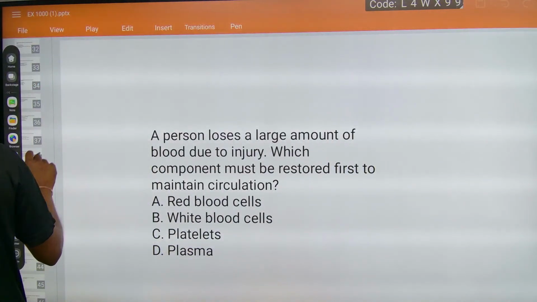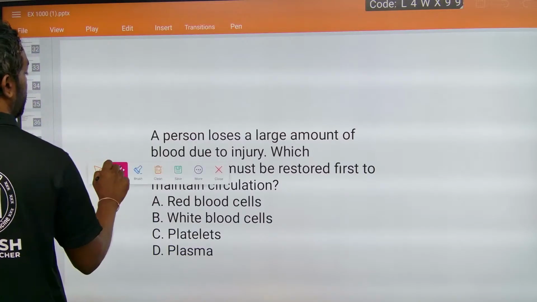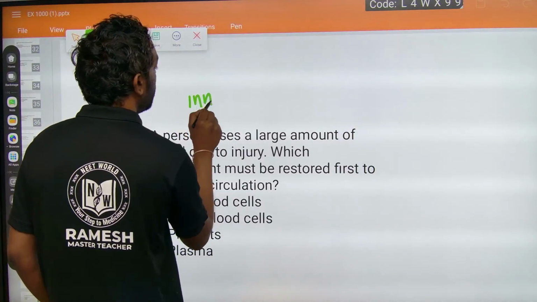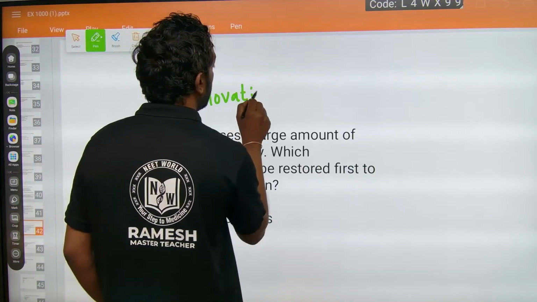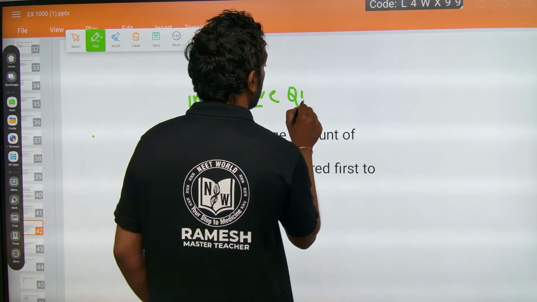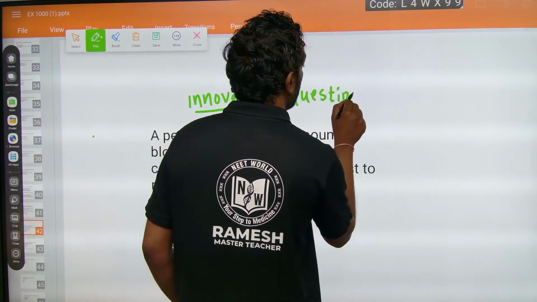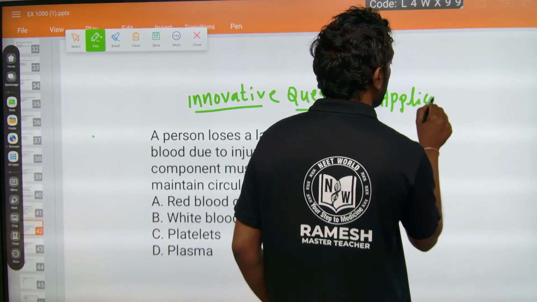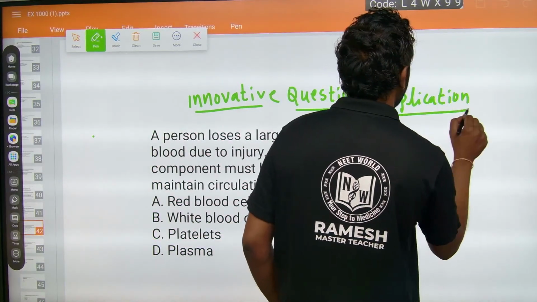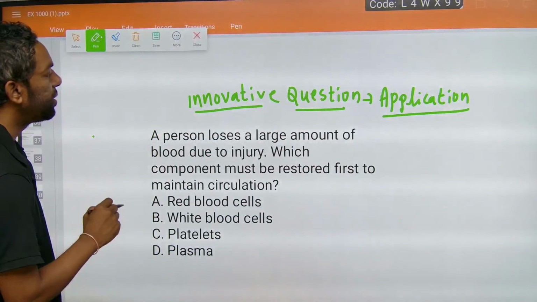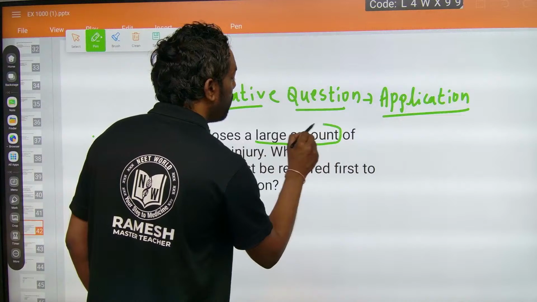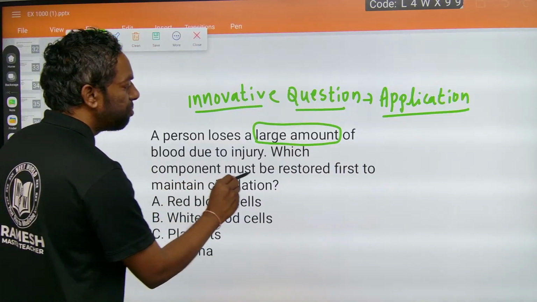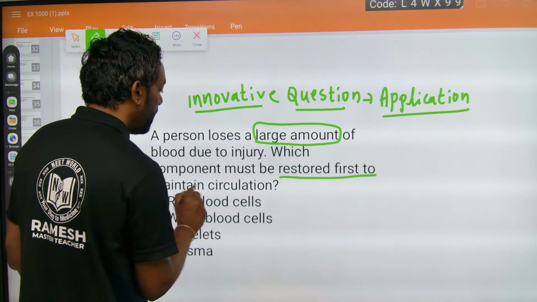Guys, this is a very innovative question for the coming NEET, an application-oriented question. A person loses a large amount of blood due to injury. Which component must be restored first to maintain the circulation?